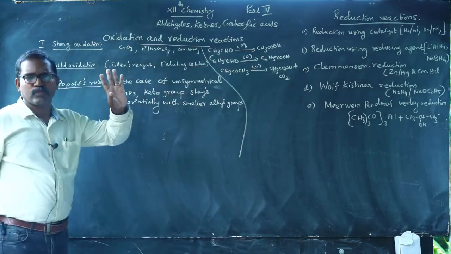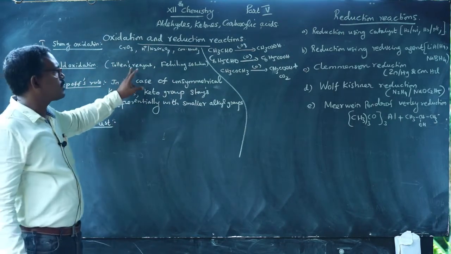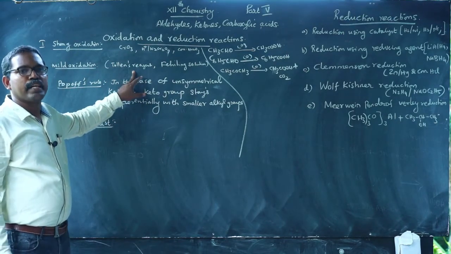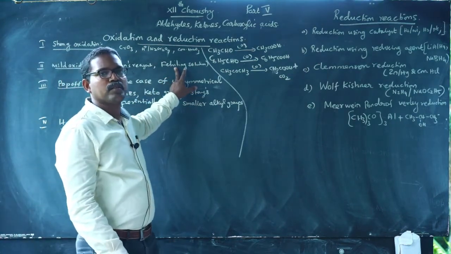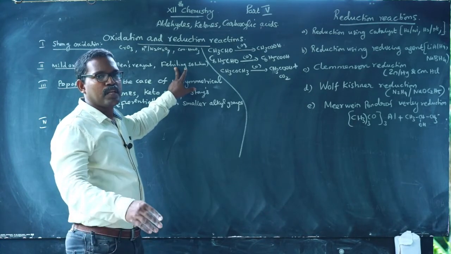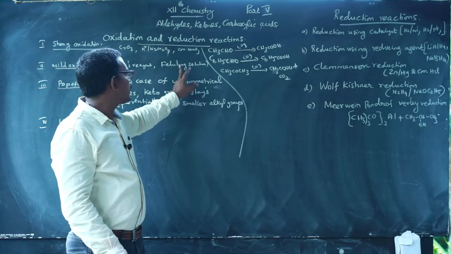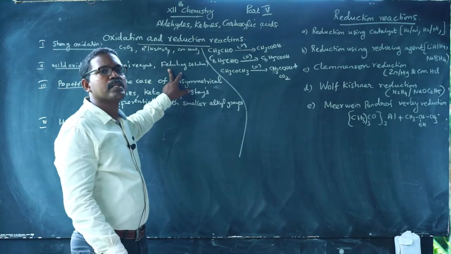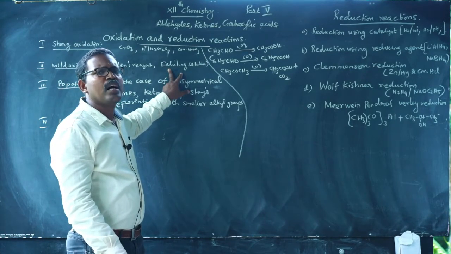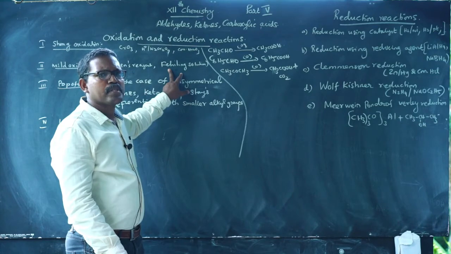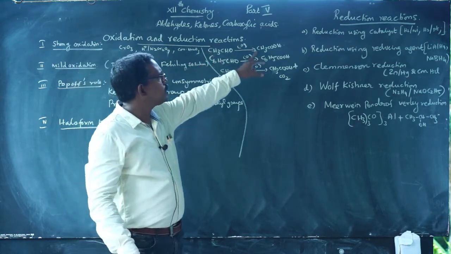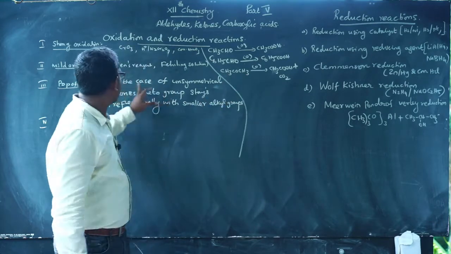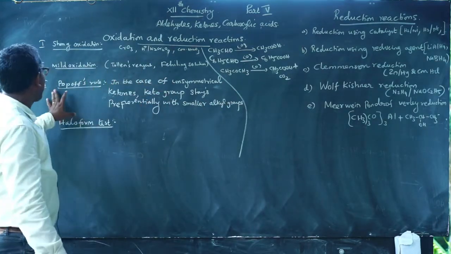Mild oxidation uses Tollens reagent and Fehling solution. Ammoniacal silver nitrate solution is called Tollens reagent. Fehling solution A and Fehling solution B will be discussed in the test for aldehydes and ketones. Fehling solution is an aqueous solution of copper sulfate and an alkaline solution of sodium potassium tartrate. It also oxidizes aldehydes to carboxylic acid. Ketone does not react with Tollens reagent and Fehling solution.